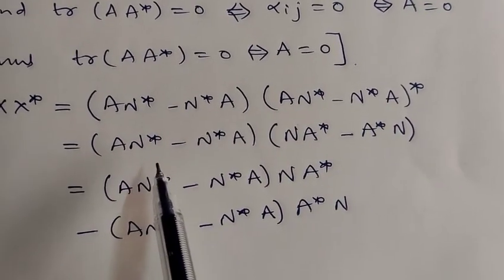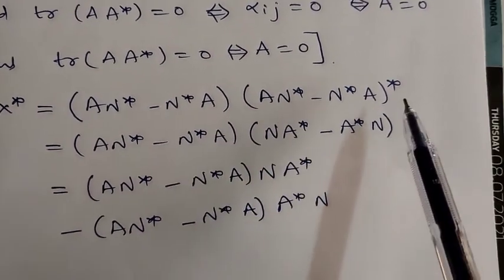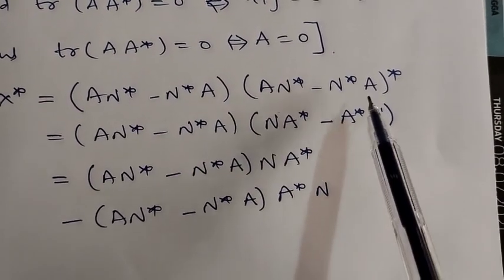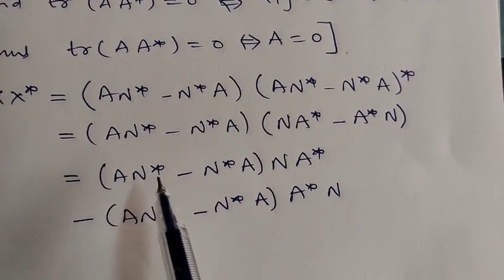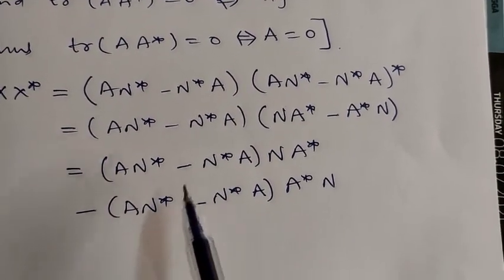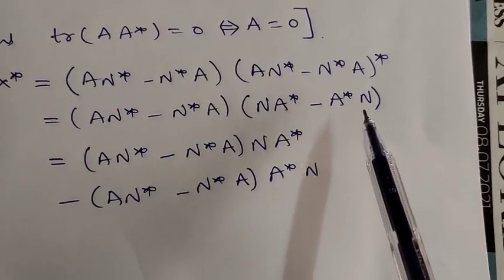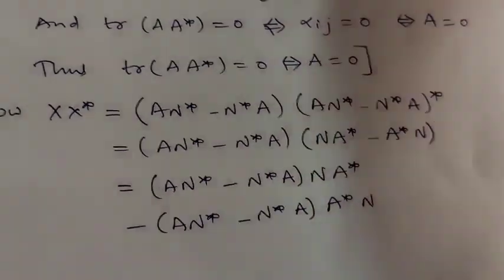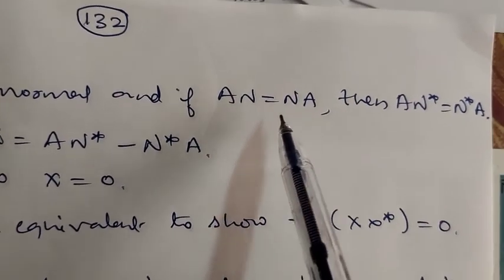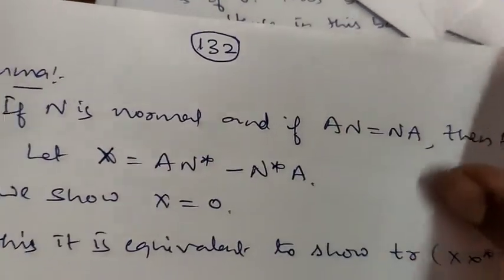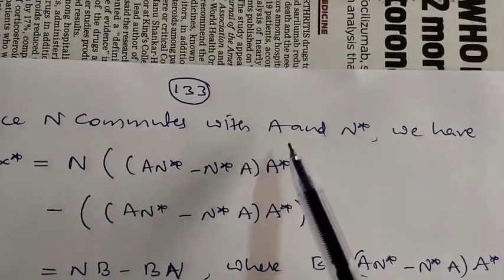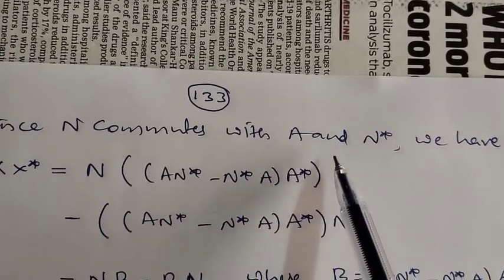This becomes N into A star minus A star into N. So this is equal to A into N star minus N star into A, multiplied with N into A star first, and next minus A into N star minus N star into A multiplied with the second term, A star into N. Now look here, we are given that N commutes with A, and N is normal, meaning N into N star is equal to N star into N. So N commutes with A as well as N star.